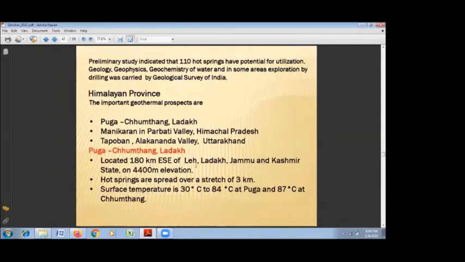The Puga Chumathang area is located at an elevation of 4,400 meters, and the stretch, particularly in Puga, is more than 3 kilometers. The maximum hot spring temperature is 84 degrees centigrade at Puga and 87 degrees centigrade at Chumathang, which is near boiling point at that elevation.